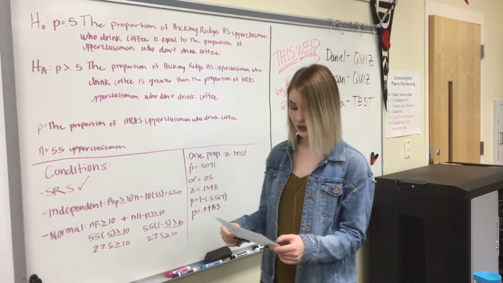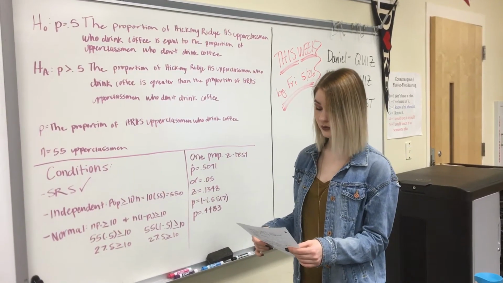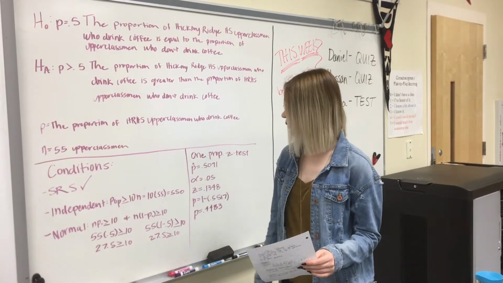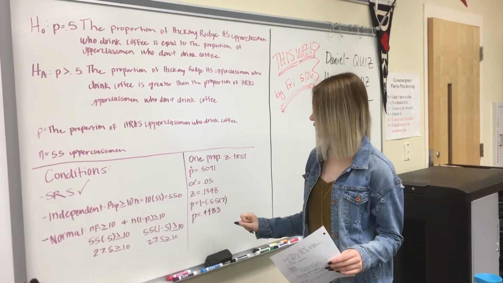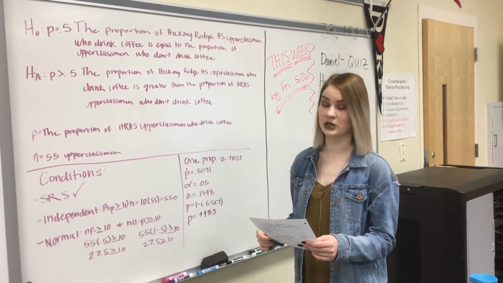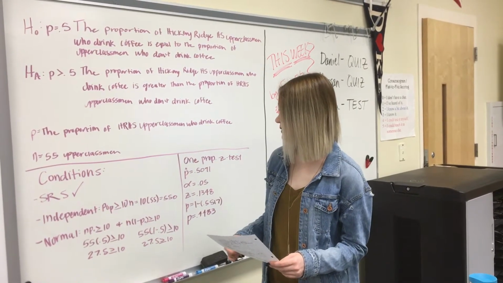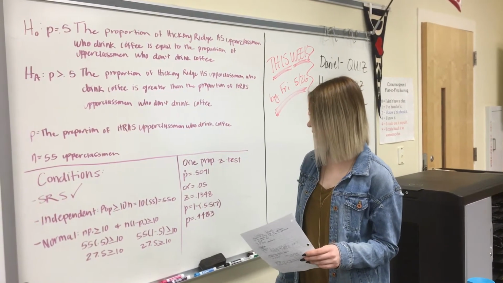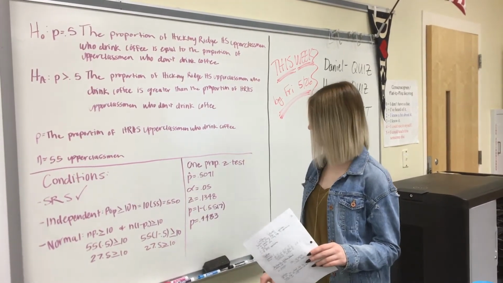So for our conditions, we satisfied the simple random sample condition because we randomly selected 2 upperclassmen classes using a random number generator. And for our independent condition, we have that the population is greater than or equal to 10N, and our N is 55. So we are confident that there are more than 550 upperclassmen in Hickory Ridge High School. And then lastly, our normal condition, we have that NP is greater than or equal to 10, and N times 1 minus P is greater than or equal to 10. And as you can see here, those conditions are also met.